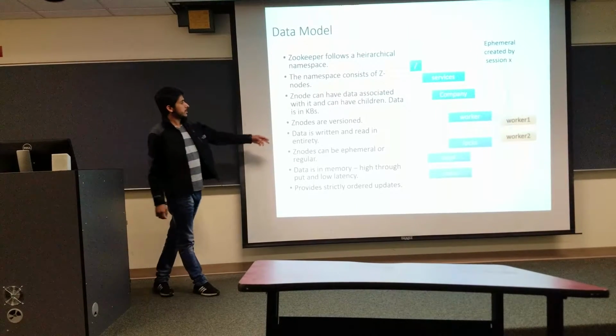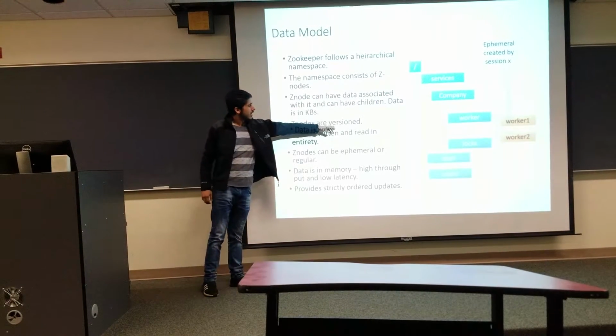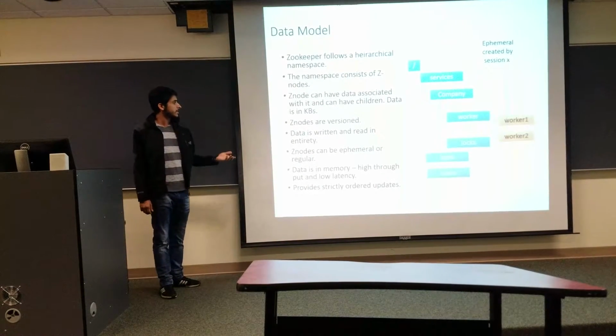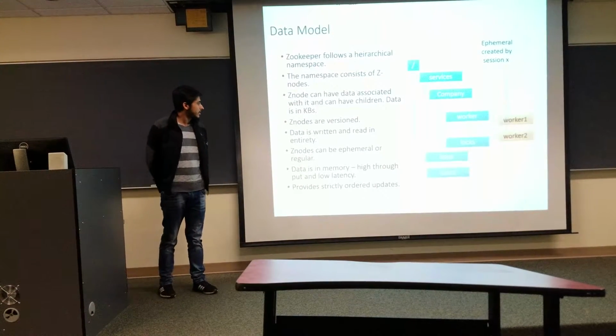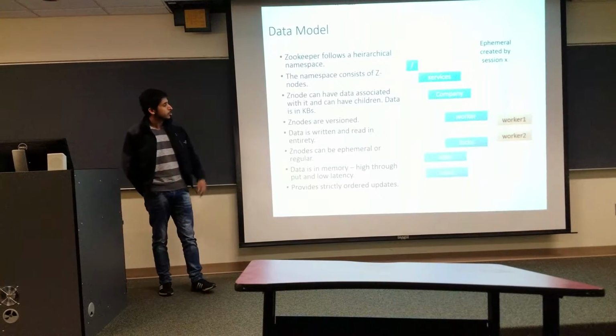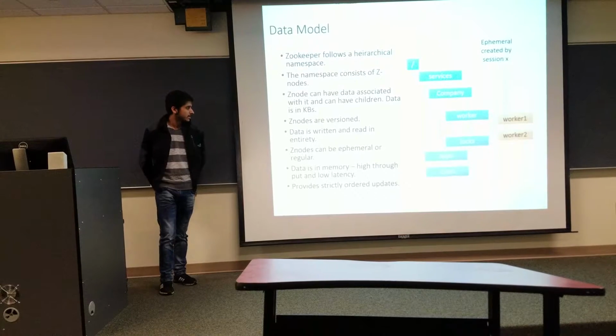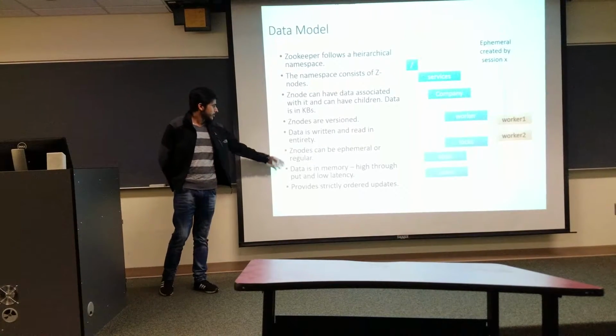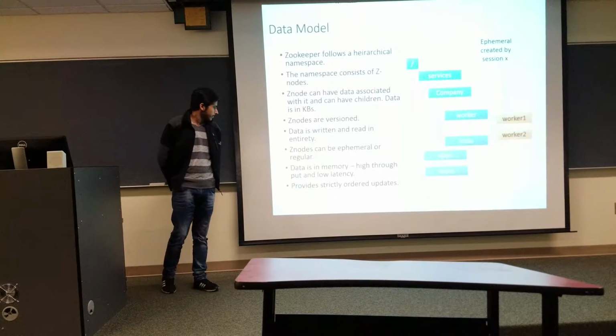And znodes are versioned. Version means the number of data changes. If any data is updated, then the version changes along with that. And the data is written and read in entirety. It means there are no partial reads and no partial writes. Data is handled in entirety.